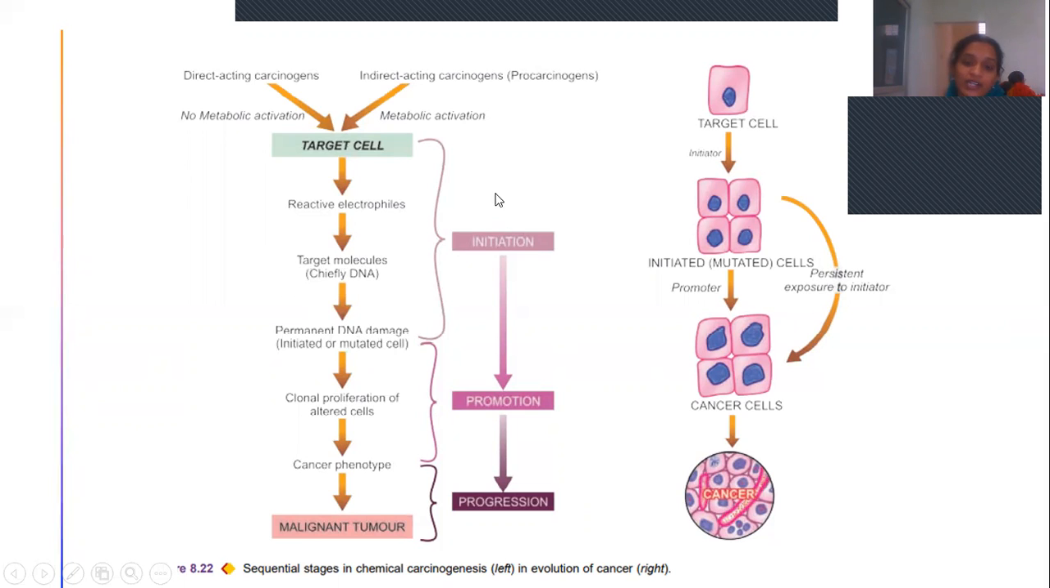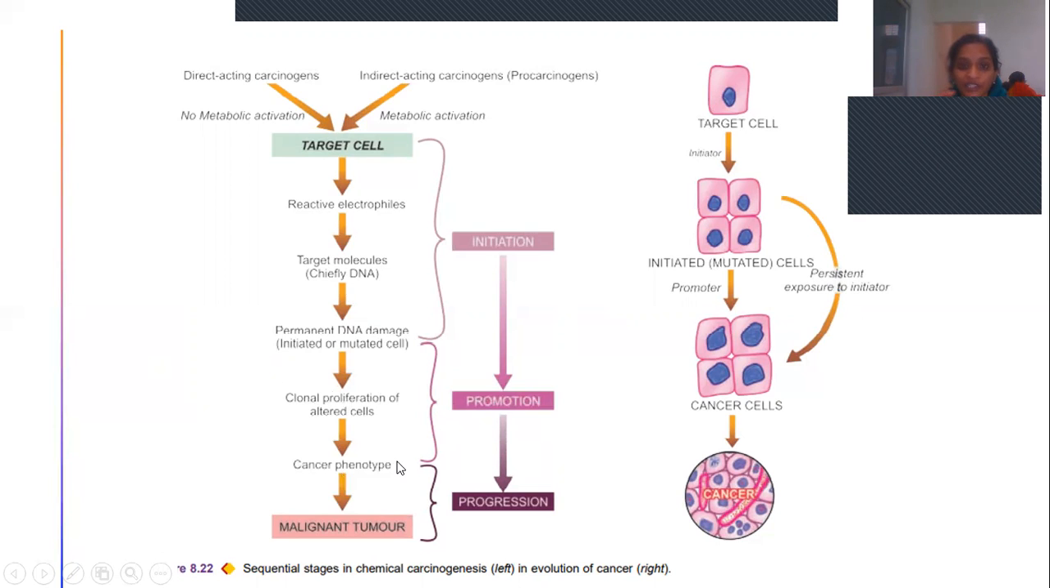So till here, the step we call initiation. When the carcinogens interact with the target cell and cause damage to DNA, till then we call it initiation of carcinogenesis. And then the damaged DNA undergoes clonal proliferation of altered cells. As I said, in a tumor only a particular clone of cells has the capability to undergo replication or proliferation. So that clonal proliferation takes place, and we call it promotion. That is the second step, called promotion. And this is clonal proliferation to cancer phenotype.